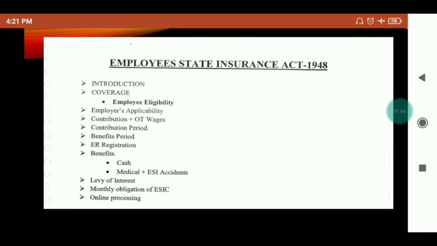So if you are a worker or employee of any company, the company will provide you your ESIC policy for sickness and all the related categories, like sickness, maternity, death or disablement. Because it is a social security scheme, the government will give you these benefits due to employment injury or any occupational hazard.